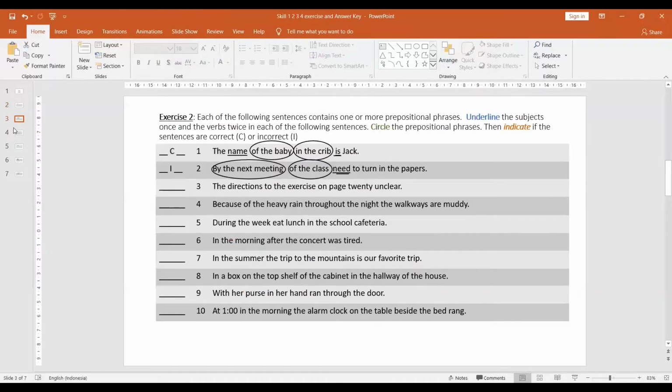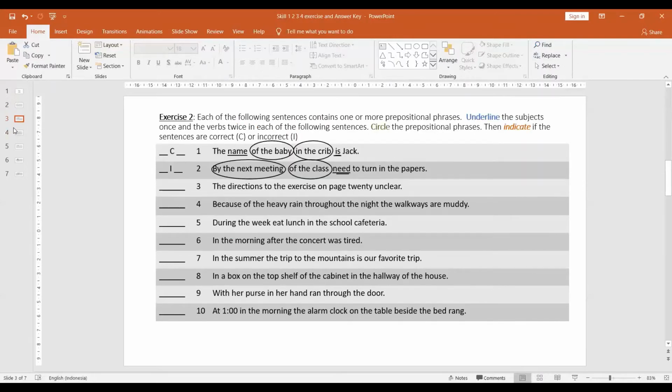Let's move on to exercise 2. Exercise 2 is about object of preposition. Each of the following sentences contains one or more prepositional phrases. Underline the subject once and the verb twice in each of the following sentences. Circle the prepositional phrase and then indicate if the sentences are correct or incorrect.